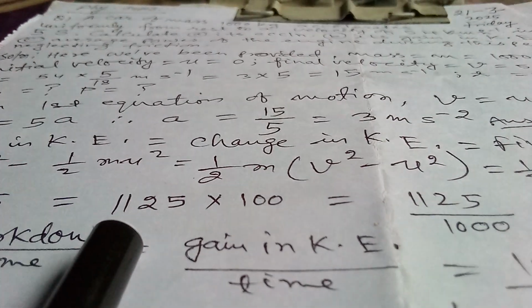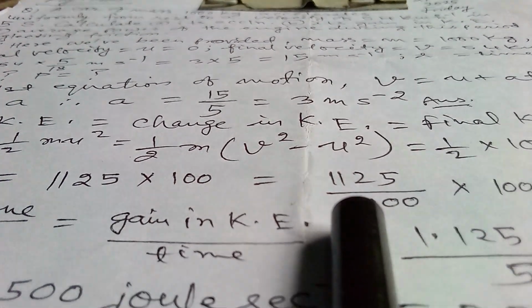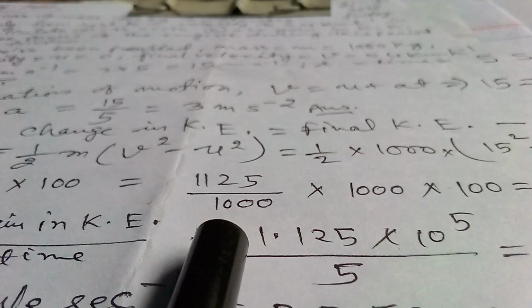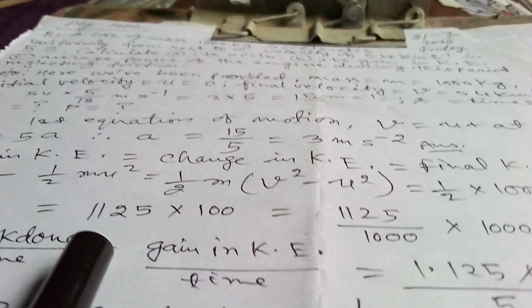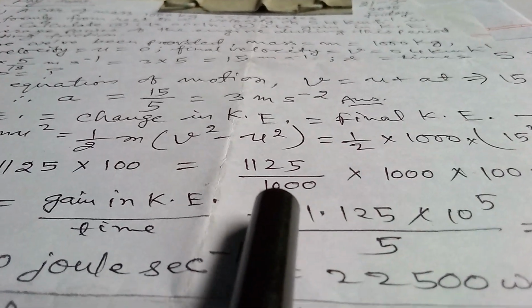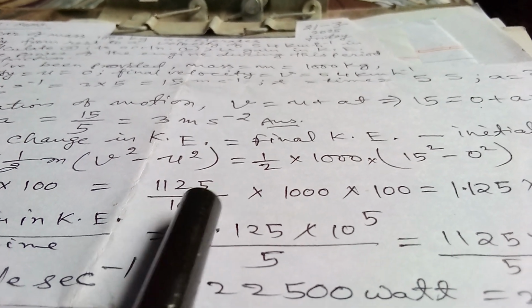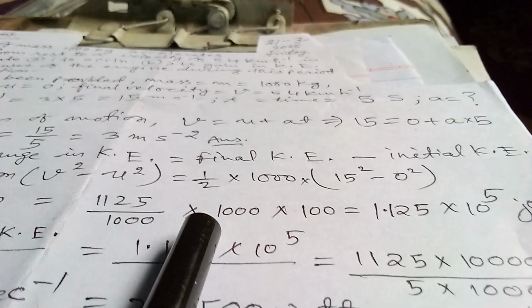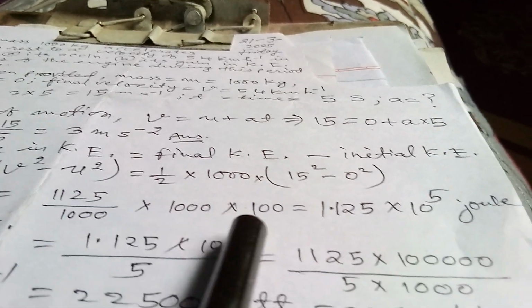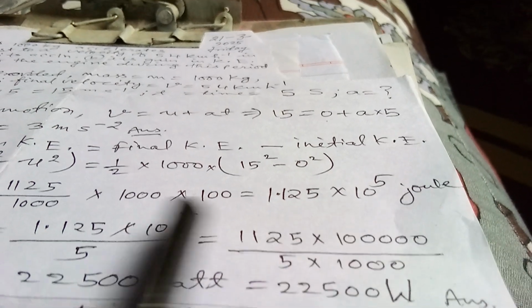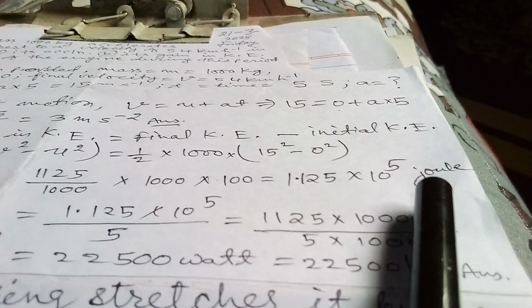So both we are multiplying, then we get 1125 into 100, and this we have to write in standard scientific notation. So we have to bring this 1125 to less than 10, that is 1.125. We are dividing it by 1000 and multiplying also by 1000, so that we get 1.125 and the value will be constant, no change in value will take place. So it becomes 1.125 into, with 3 zeros and 2 zeros, 5 zeros, so 10 to the power 5 joule. This is the second answer.